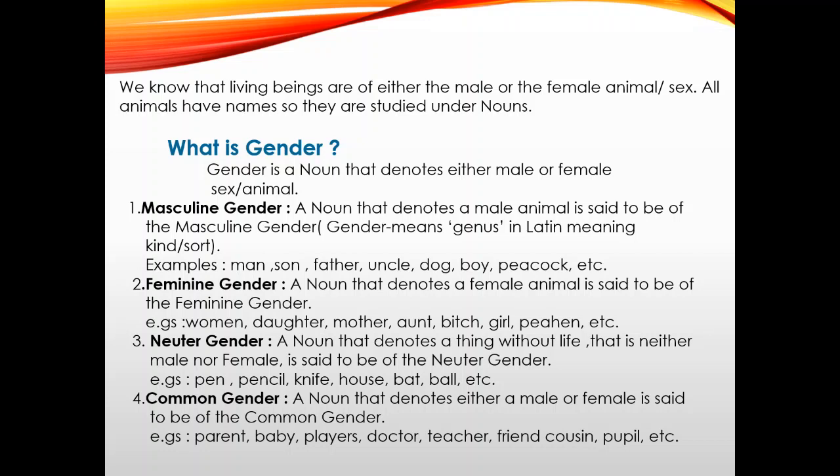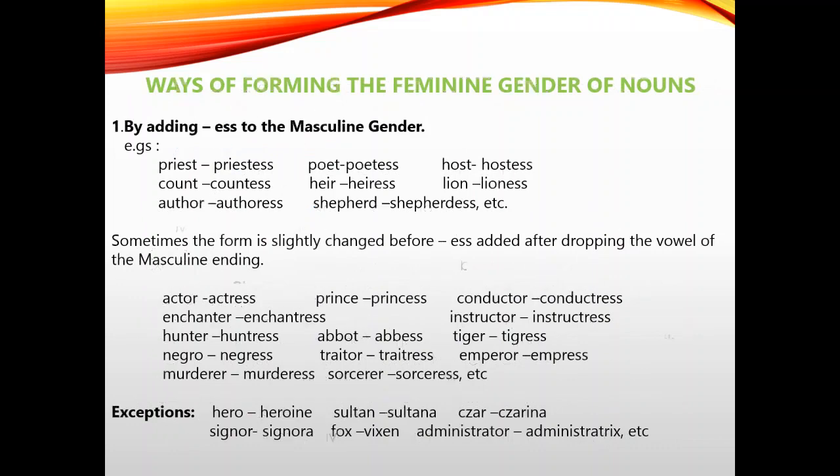It can be used for both. That's why it is a commonly used word. Such words are many in the English language. Examples: baby, players, doctor, teacher, friend, cousin, pupil, etc. See how the genders are always changed in the English language.